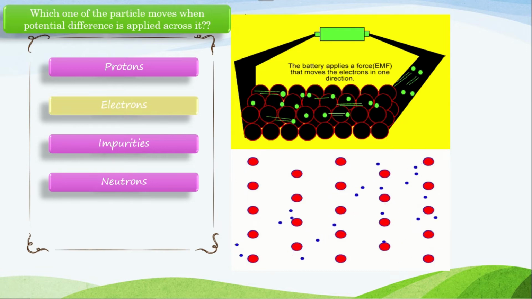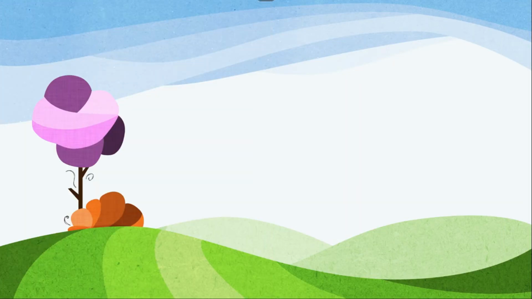The atoms and impurities do not allow free electrons to move that freely. So this is termed resistance. These collisions are the opposition to the flow of electrons, and this collision is resistance. So we can conclude that if there is less collision, there will be less resistance. More collisions, more resistance.